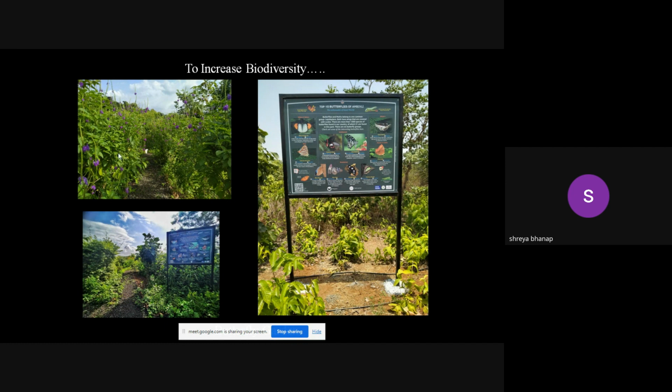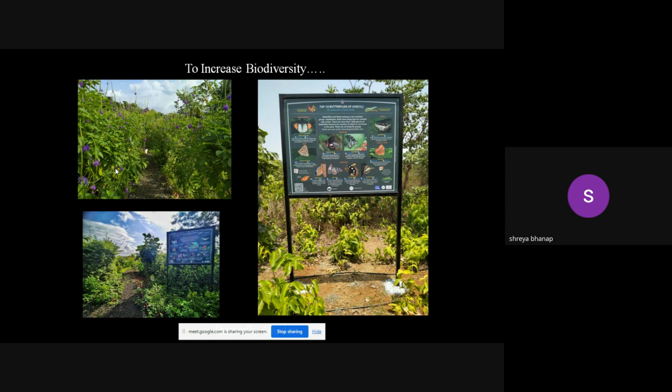So along the trail path, a lot of these species are planted so that it will look green. Also, they will attract a lot of bees and butterflies in that area. So the success of the butterfly park is already achieved, and you will observe many butterfly species in that area.